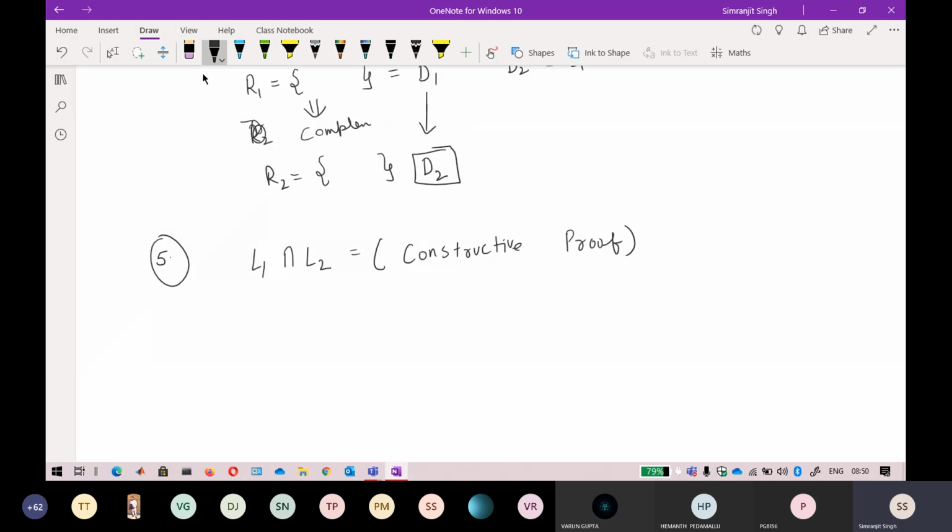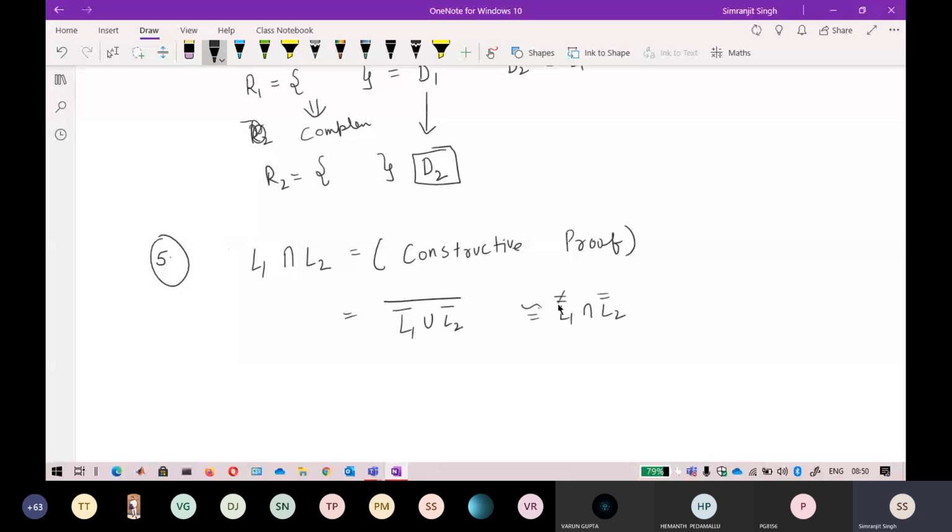If you take De Morgan's law of it, you can write this equation as (L1 complement union L2 complement) complement.